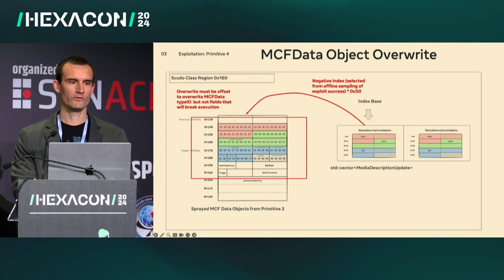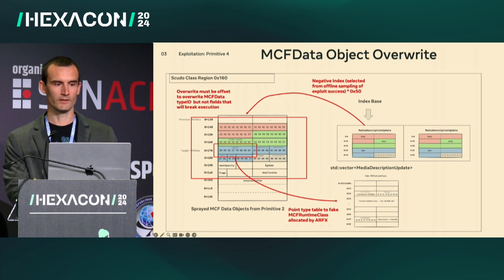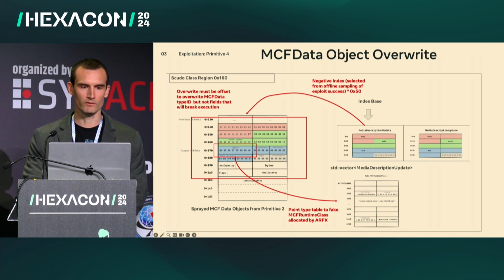There is some behavior to consider with the overwrite. We want to make sure that we're overwriting the MCF type ID pointer, but not the fields that will break execution. Imagine that we overwrite a reference count to something that's not equal to 1, or whatever it happens to be. When the call is finalized, our object will not be freed and our function pointer will not be called. So we need to be careful with this. Within this overwrite, we're going to point the type ID field to, again, the fake MCF runtime class from the AR effect primitive.